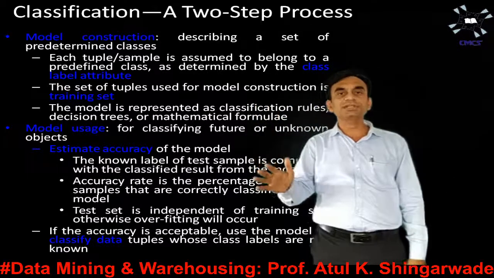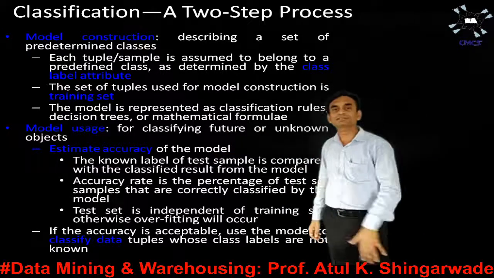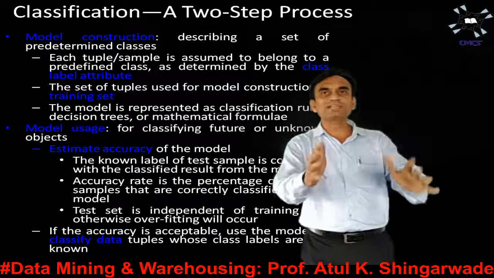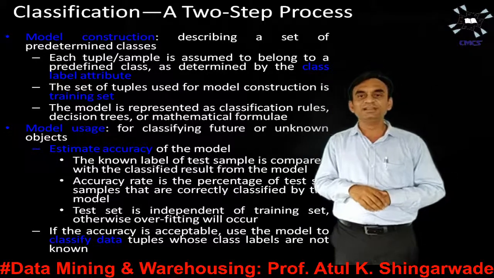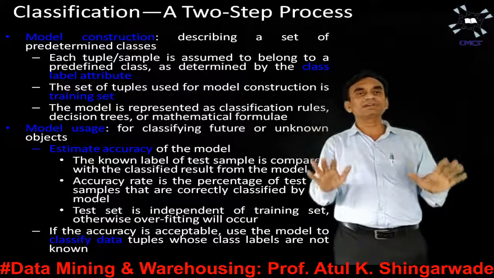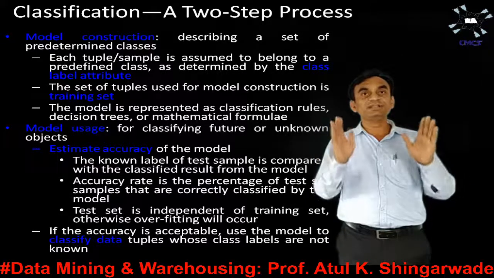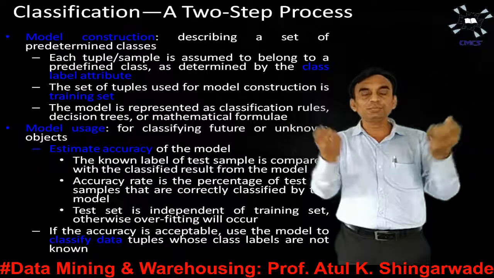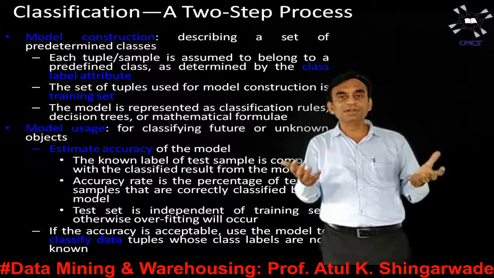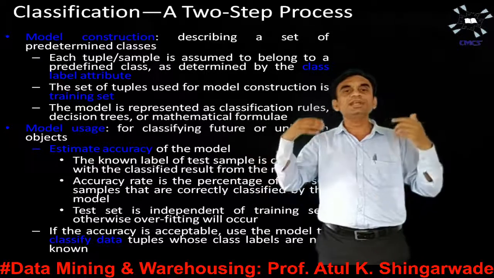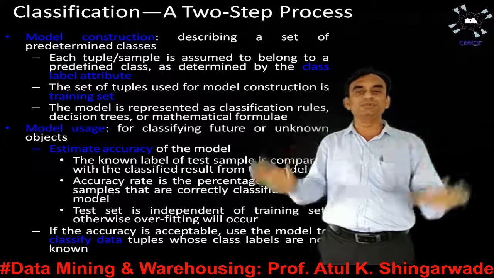Now in classification, the other step is known as model usage. Once the model is constructed, we have to use that classification model for classifying future or unknown objects. Is it clear? We have constructed a classification model from available data, available tuples, which is known as training data. But once it is constructed, it is to be used for classifying future or unknown objects or unknown data values.